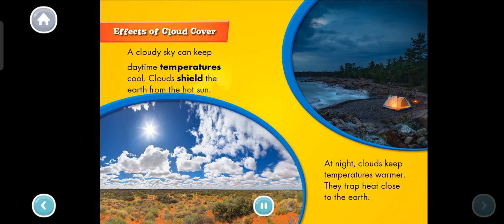Effects of cloud cover. A cloudy sky can keep daytime temperatures cool. Clouds shield the earth from the hot sun. At night, clouds keep temperatures warmer. They trap heat close to the earth.